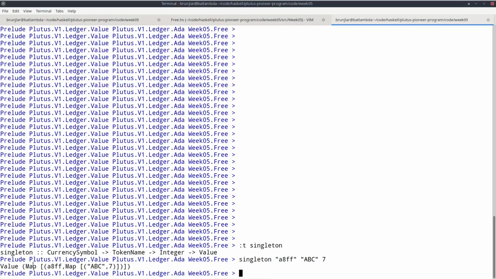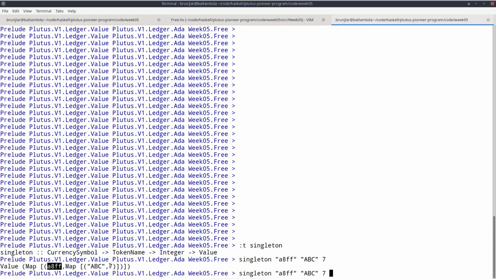Now we see that in the outer map, the map where the keys are currency symbols, I have one entry, my A8FF, and then the value is an inner map, given in this case only the one token name ABC and the amount 7. Now of course I can also combine as before with this mappend operator.